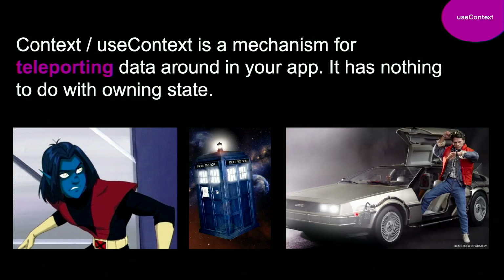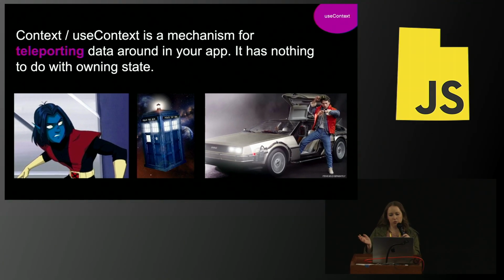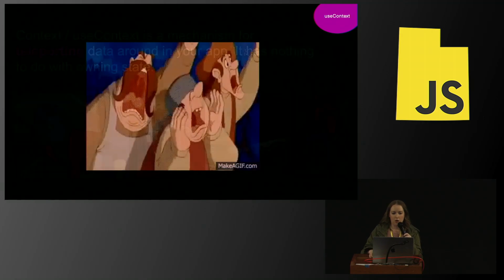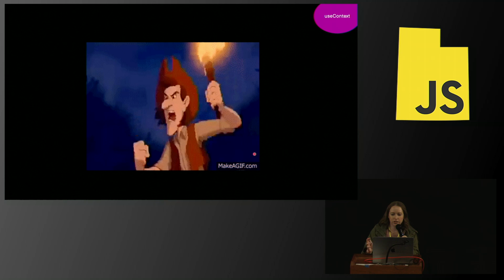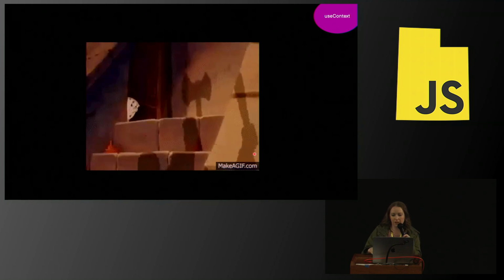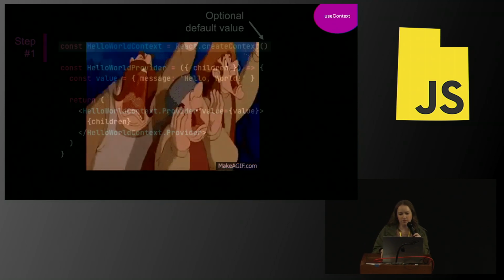We've been talking a lot about state management here, but I just want to make sure it's really clear. Context or useContext is a mechanism for teleporting data around in your app and has nothing to do with owning state. That might sound crazy because we so closely associate useContext with state management, but let me show you.